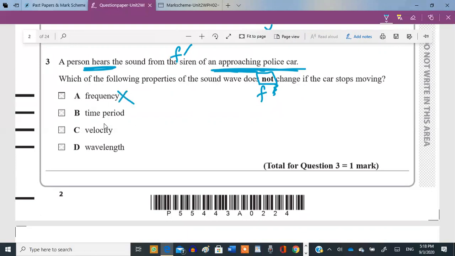Frequency will not change. Time period. Will the time period change? Wait, this is the Doppler effect? Yeah, due to the Doppler effect it will change, right? No, I don't. The Doppler effect is not a part of our syllabus.